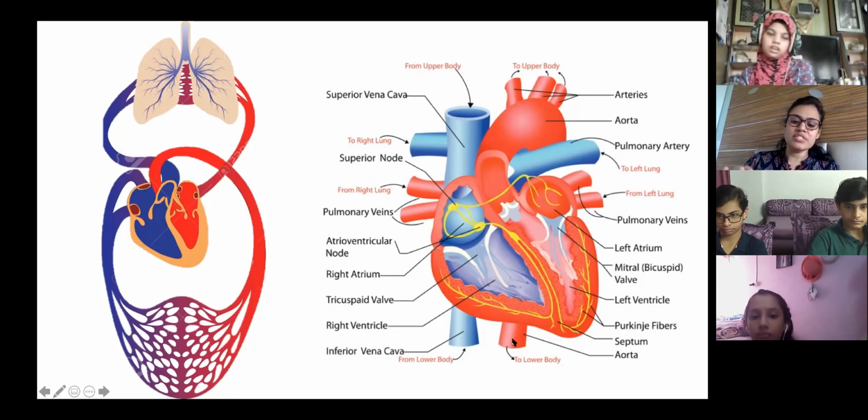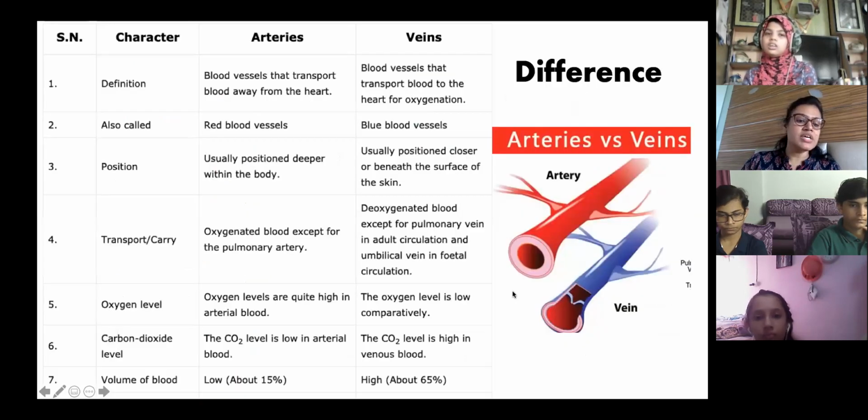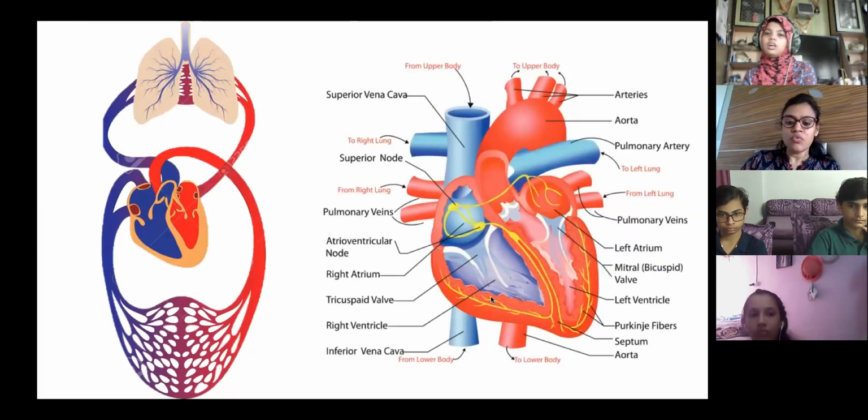Now there is something in the structure of the heart, you see that the pumping part is always done by the ventricle. Ventricle means either left ventricle or right ventricle, they are pumping blood out of the heart, right? So that is why the muscles of the ventricle are always thicker than the muscles of the atrium, because from the atrium blood flows to the ventricle, which is a shorter distance.